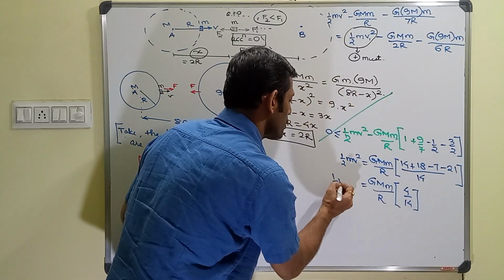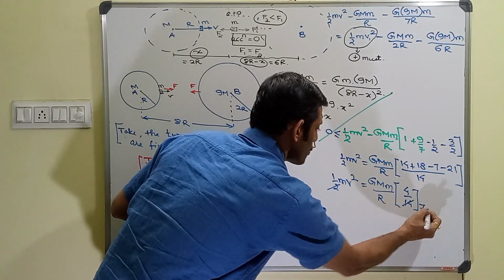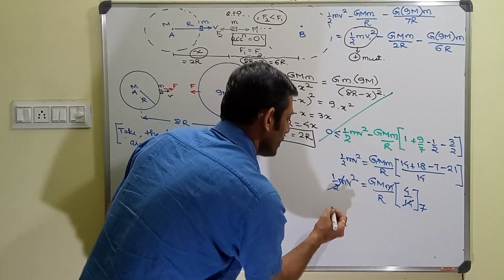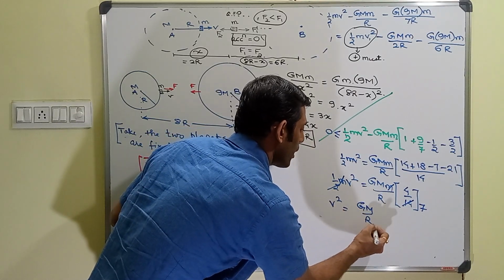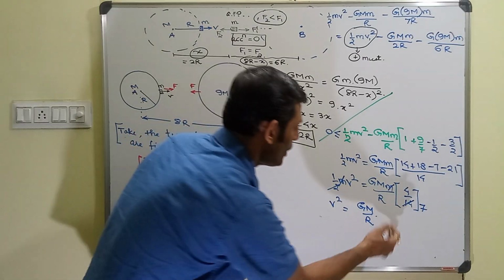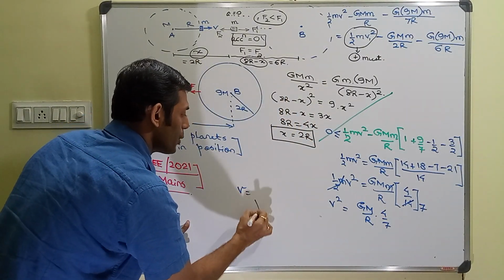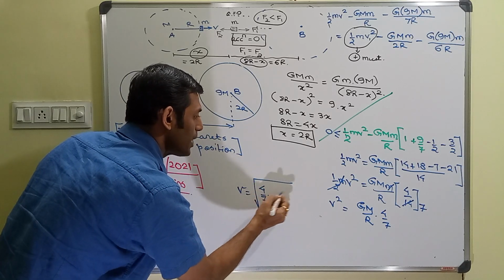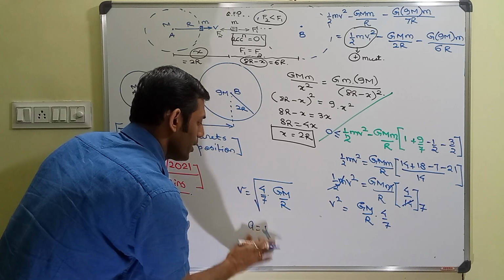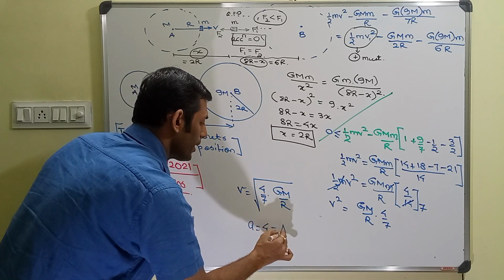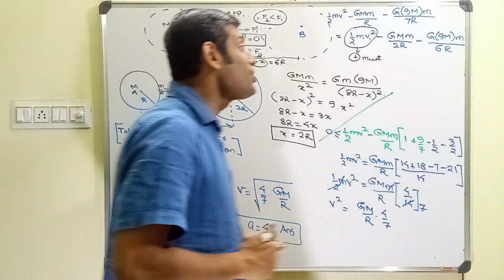And now if we simplify, you see we are going to have a reduction over here by 7, and m cancels. That means v square turns out as equal to G by R into 4 by 7, and therefore v is equal to root over 4 by 7 into G by R, and therefore the value of a is equal to 4, and that is the answer of this question, based on energy equality.